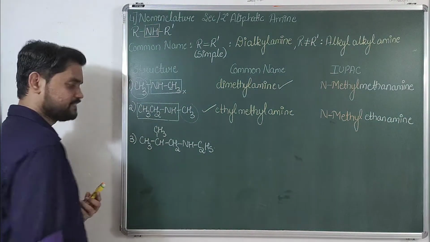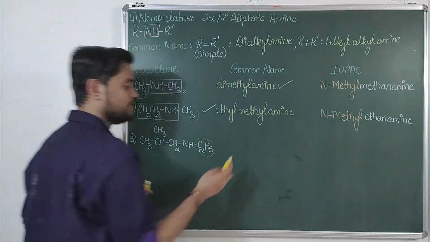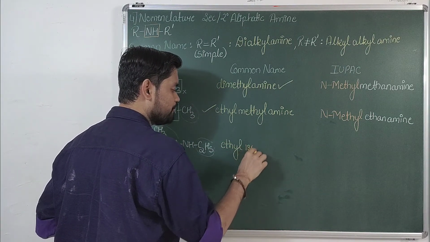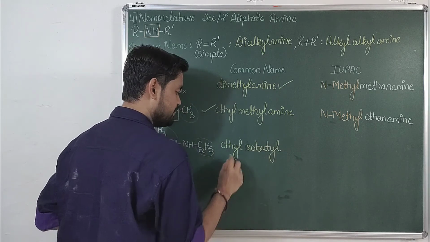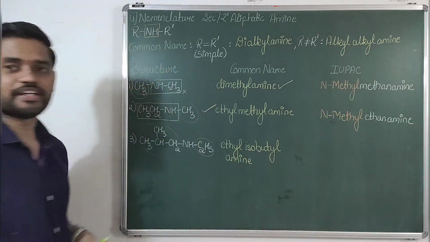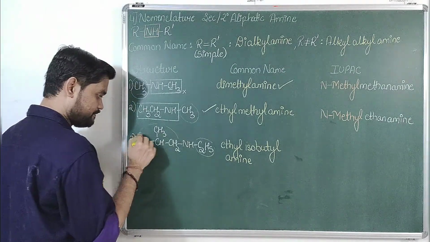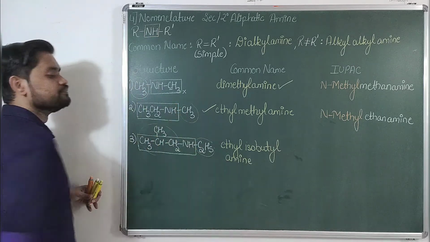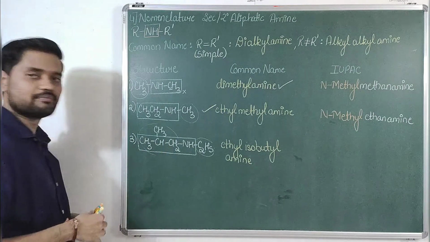I hope you must have commented. This is ethyl and this is isobutyl. So E comes first, so it is ethyl isobutyl amine. Common name is this. Talking about IUPAC name, I'll select the longest chain. This is the longest chain over here. Why is this the longest chain? Because this consists of the maximum number of carbon atoms.